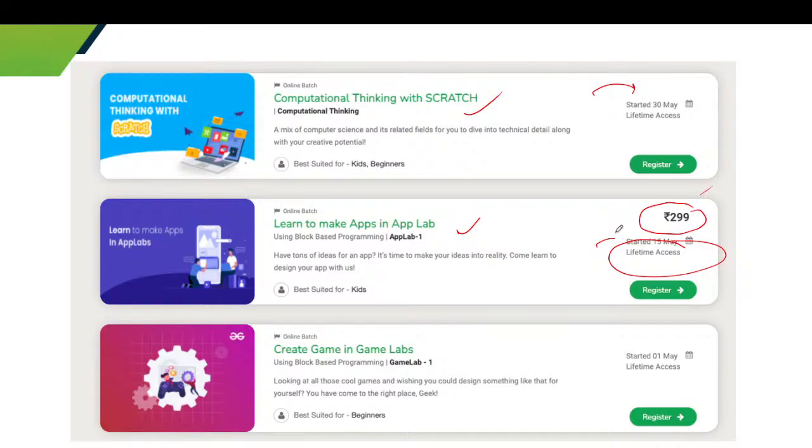Next course is create game in game labs. You can create games in game labs, and this course started on 1st of May with lifetime access. You can go through this course if you are interested in creating games.